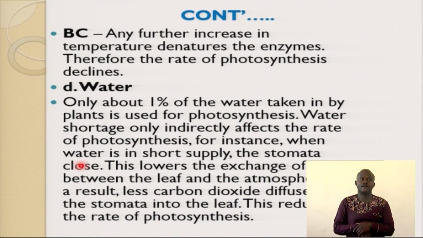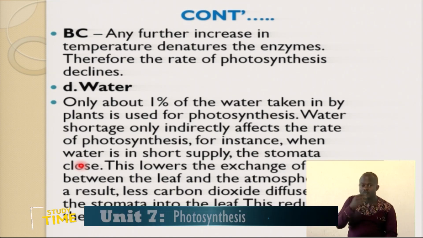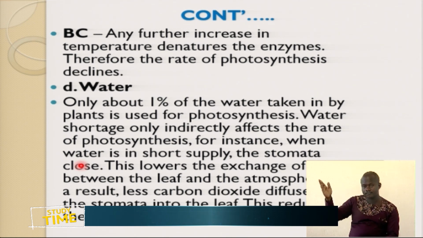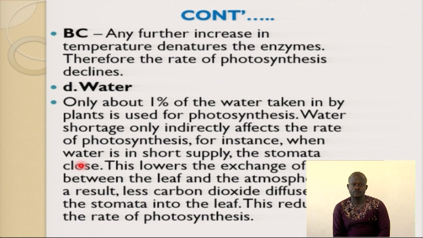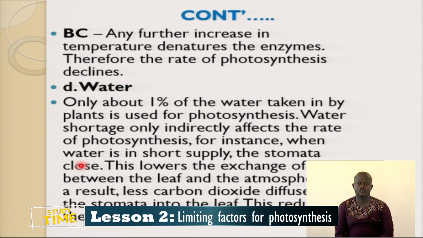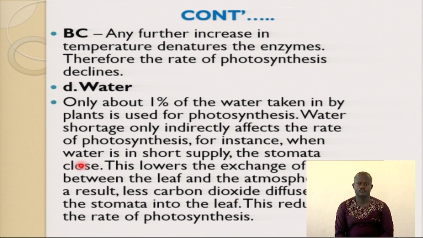Let me talk about another factor, factor D, which is water. Water is a raw material. Only about 1% of water taken in by plants is used for photosynthesis. It means that 1% of the water absorbed by the plant is used for photosynthesis. Water shortage has only an indirect effect on the rate of photosynthesis. For instance, during a dry season, most of the plants shed their leaves. They don't photosynthesize. The rate of photosynthesis during dry season is very low compared to rainy season.